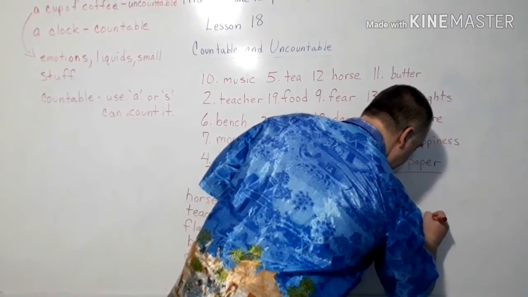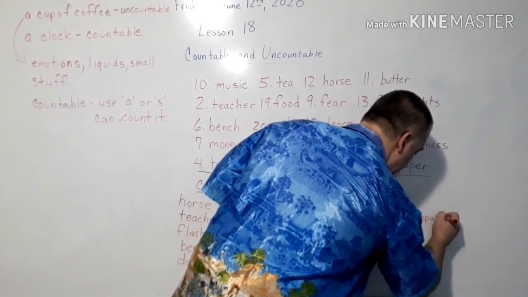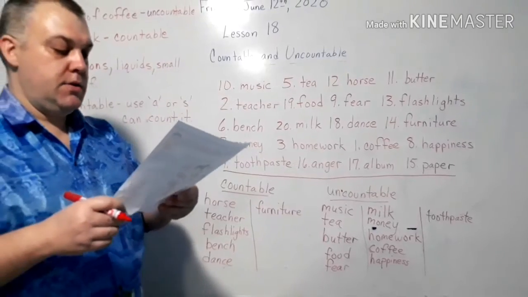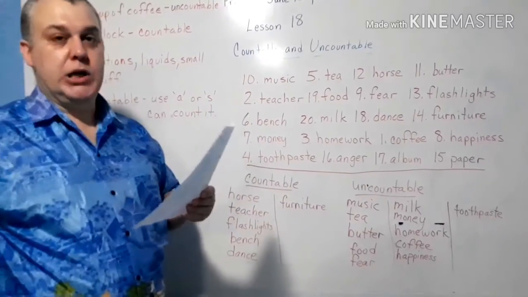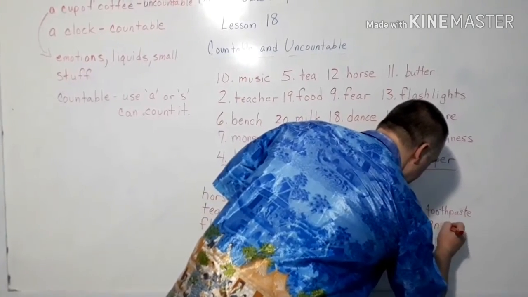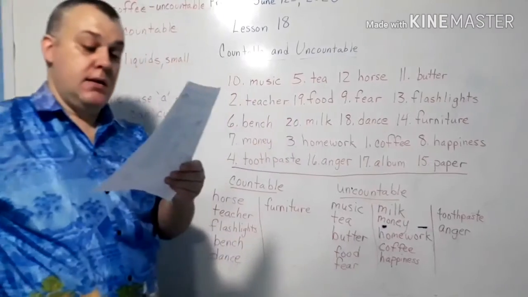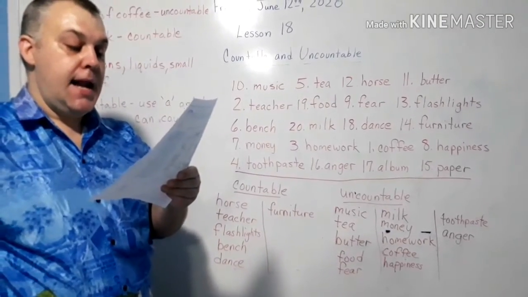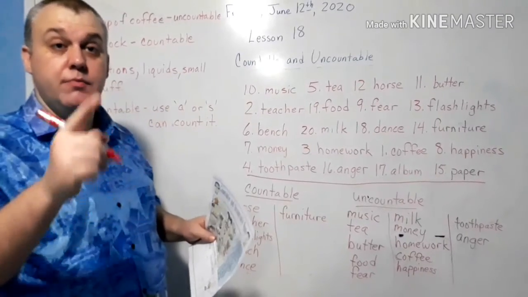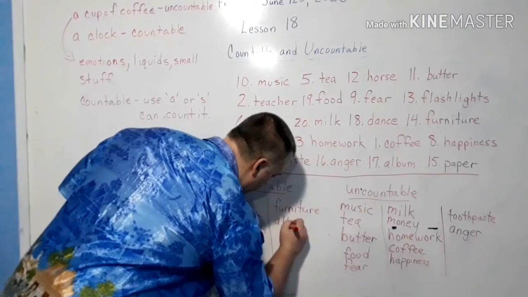So, toothpaste. And number 16, that is anger. Again, that's an emotion. And 17 is an album. Can you count an album? Have 3 albums, 4 albums? Yes, you can. So, album.